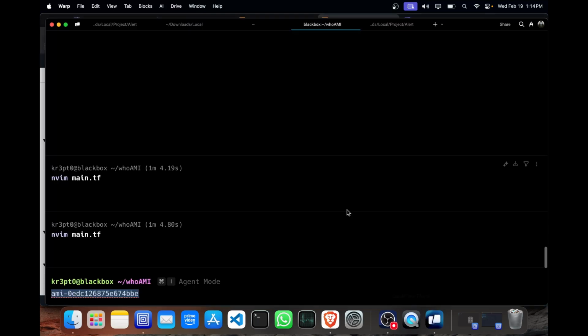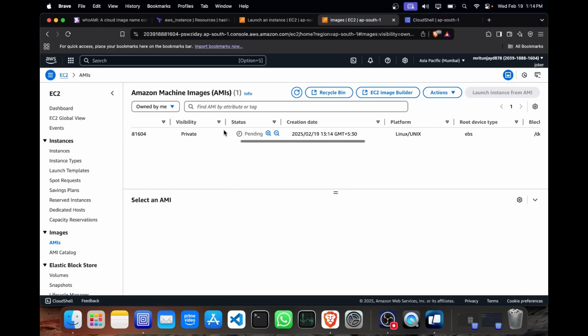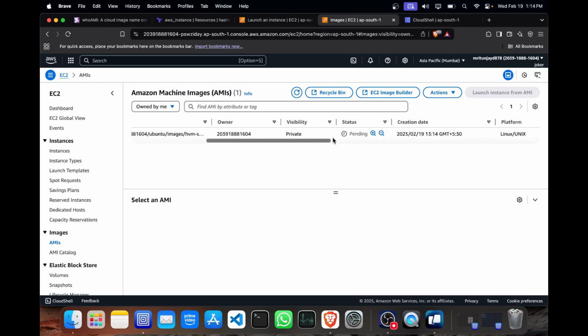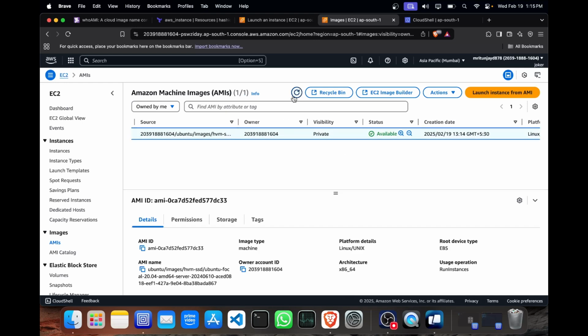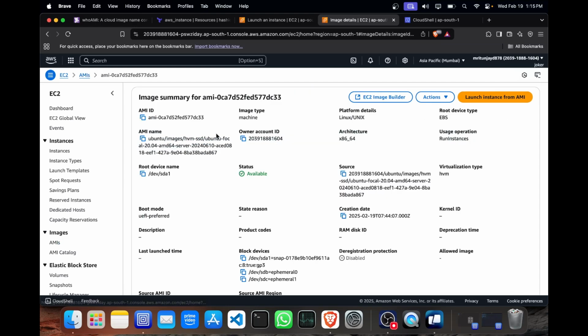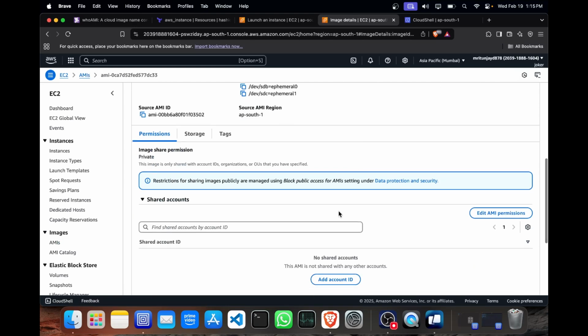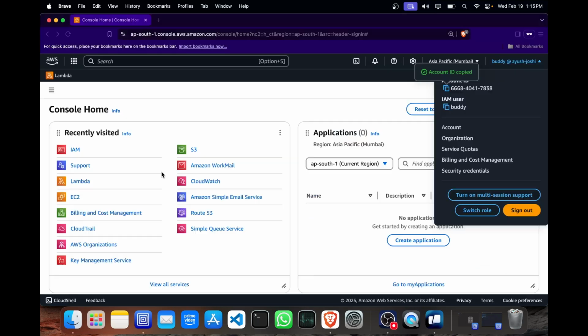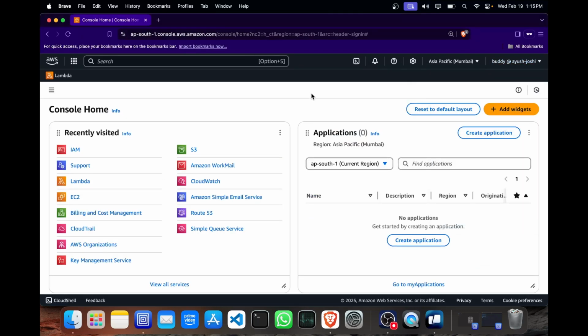Give it some time. Okay, this AMI is now available. Click on the AMI ID, and after that you can see the shared accounts section. Here we are sharing with my other AWS account.